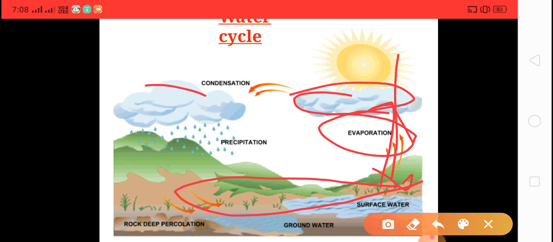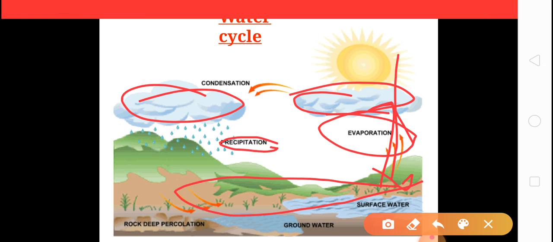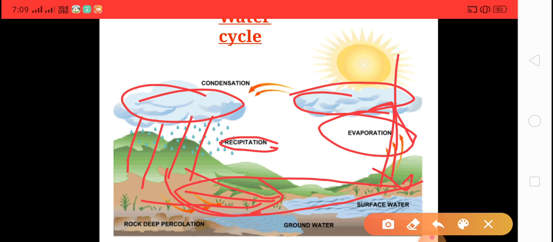These are the clouds you can see on your screen. Now third, precipitation: when the water falls on the earth in the form of snow or rain, it is called precipitation. Now this water again goes to the sea, and this process is called the water cycle.